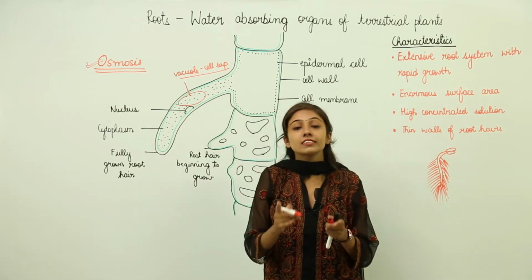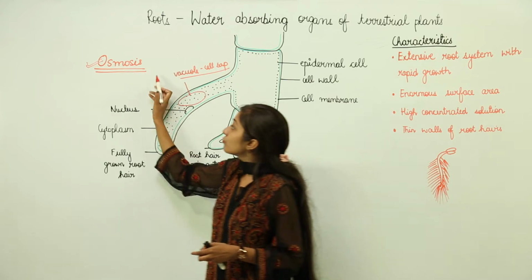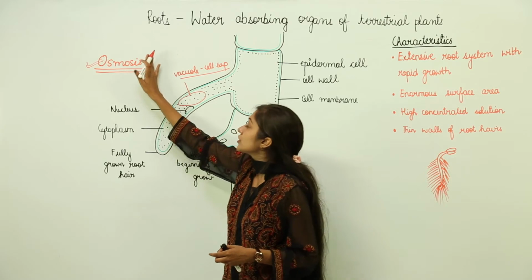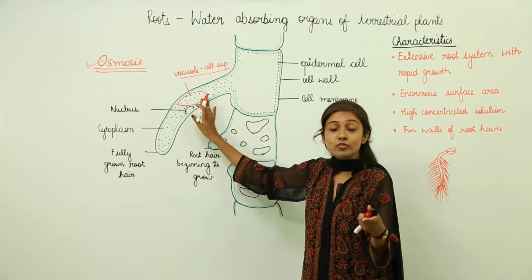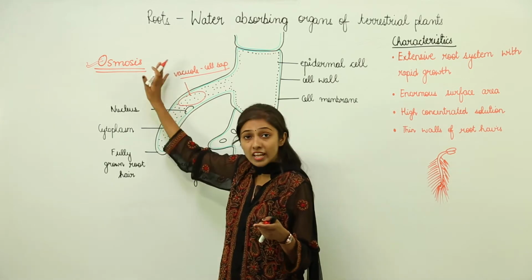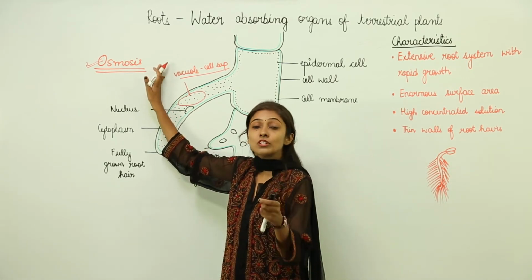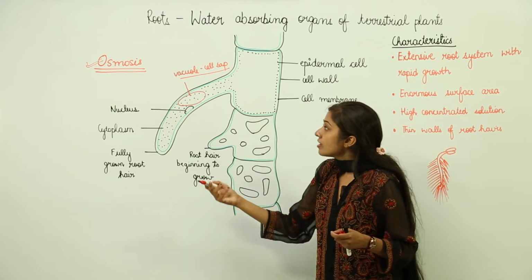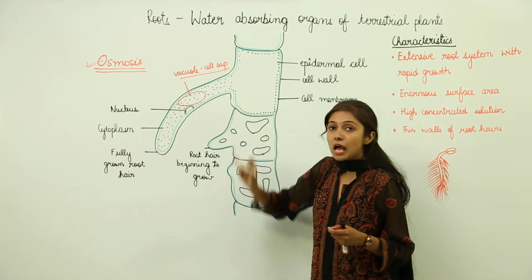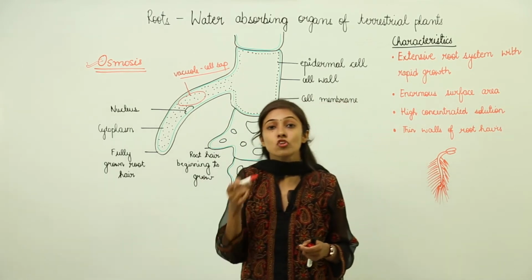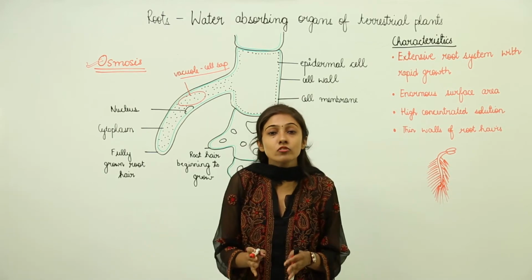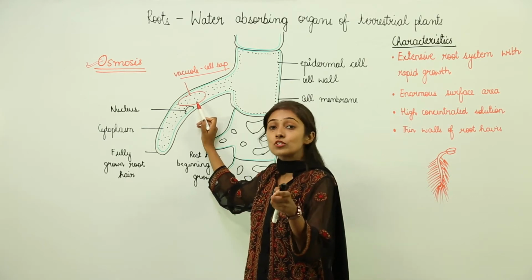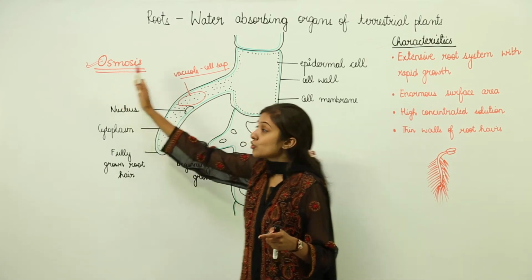Why? Because osmosis is the movement of water molecules from the region of its higher concentration to the region of its lower concentration. Since the concentration of water is higher outside the root hair, there will be movement of water molecules from outside to inside. This is possible because there is a vacuole which contains cell sap, and cell sap has dissolved salts in it, due to which the concentration of water is low inside, and this helps in the net movement of water molecules from outside to inside.